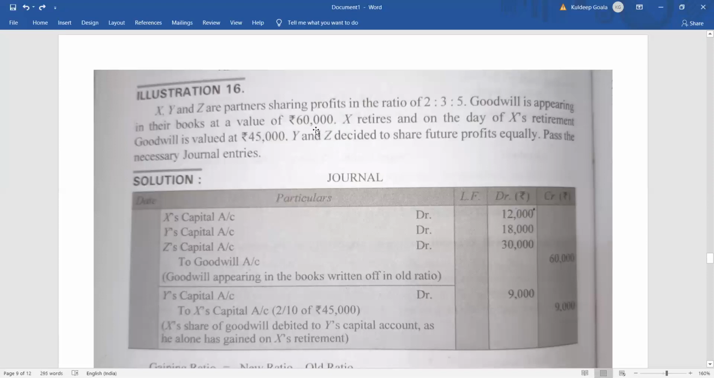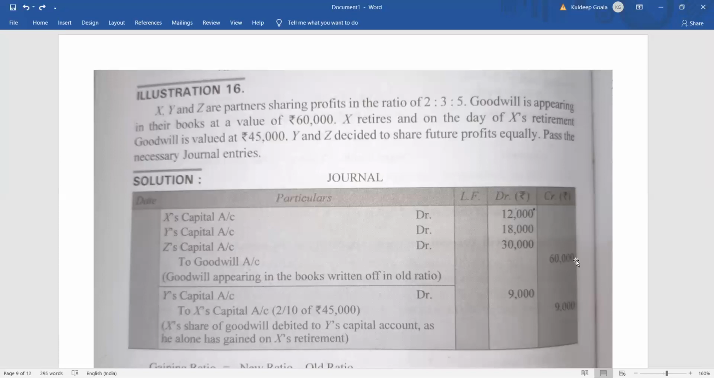So how to settle it? How to close this 60,000? It will be old partners' capital accounts debit, isn't it? That is X's capital account debit, Y's capital account debit, Z's capital account debit to goodwill. In which ratio? 2:3:5. So you can see that this 60,000 has been divided in the ratio 2:3:5, and the entry appears like this: X's capital account debit 12,000, Y's capital account debit 18,000, Z's capital account debit 30,000, to goodwill account 60,000. Okay. So this is how your transaction will appear.